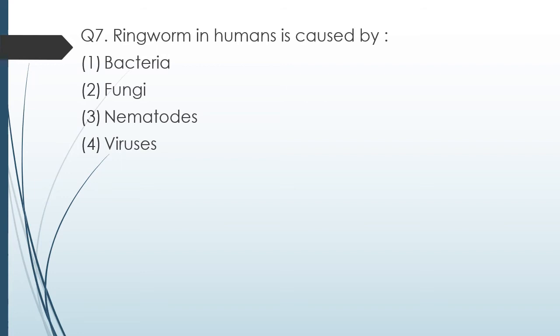Ringworm in humans is caused by option 1 bacteria, option 2 fungus, option 3 nematode, option 4 viruses. Ringworm is caused by, the correct answer is option 2, that is fungus.